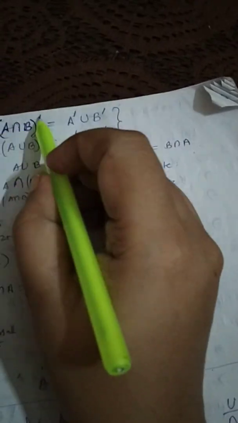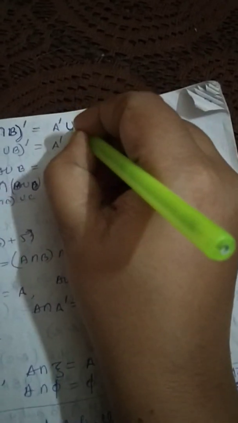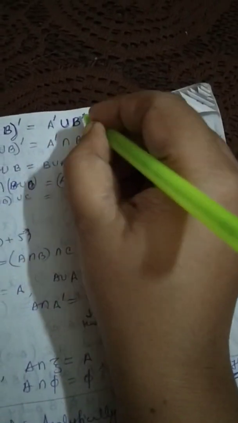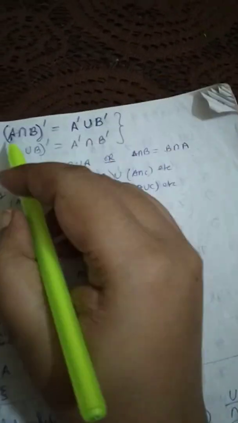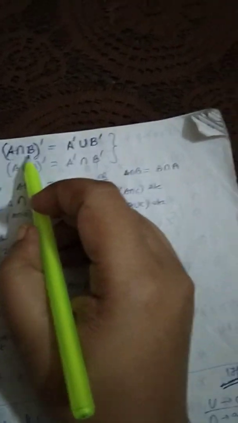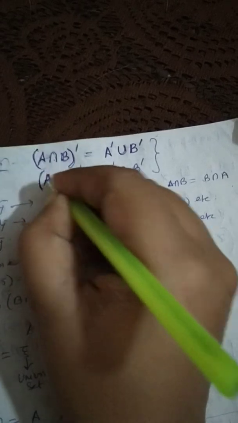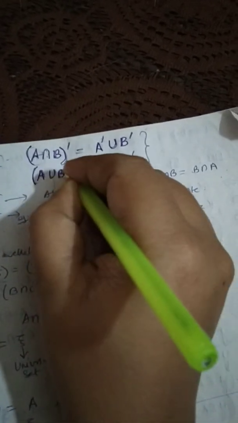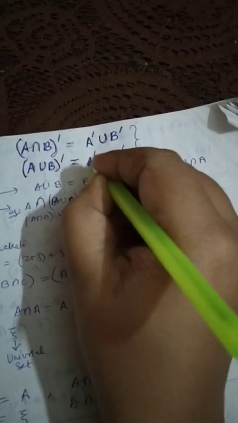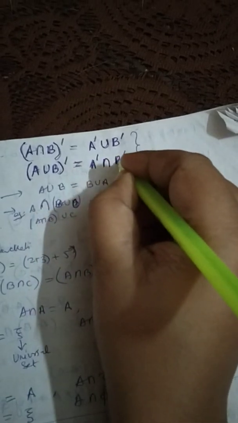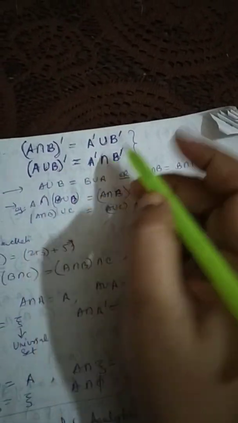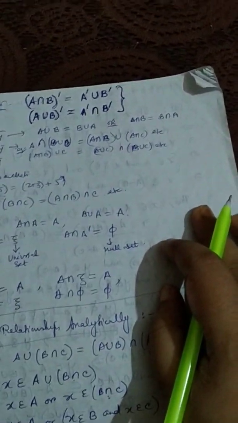First of all, it becomes A complement, intersection's complement is union, B complement. So A complement union B complement it becomes. Similarly, if you have A union B whole complement, then it becomes A complement intersection B complement. Union becomes intersection. This is De Morgan's law and it is very, very important.